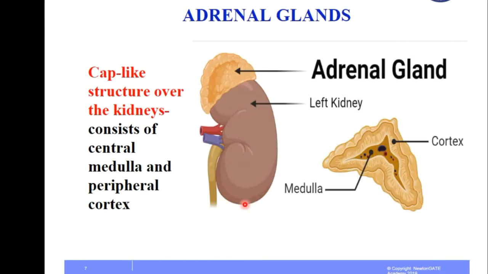Our next endocrine gland is the adrenal gland. Adrenal glands are cap-like structures that are present over the kidneys. So here is the kidney and the adrenal gland is placed over the kidney like a cup, and it consists of a central medulla portion and a peripheral cortex portion. Here is a diagram that depicts this is the medulla and this is the cortex.